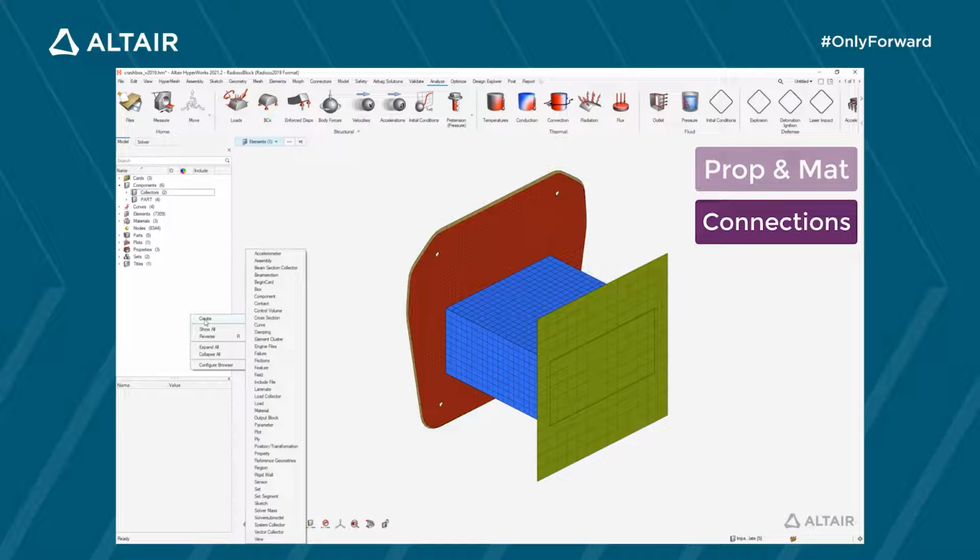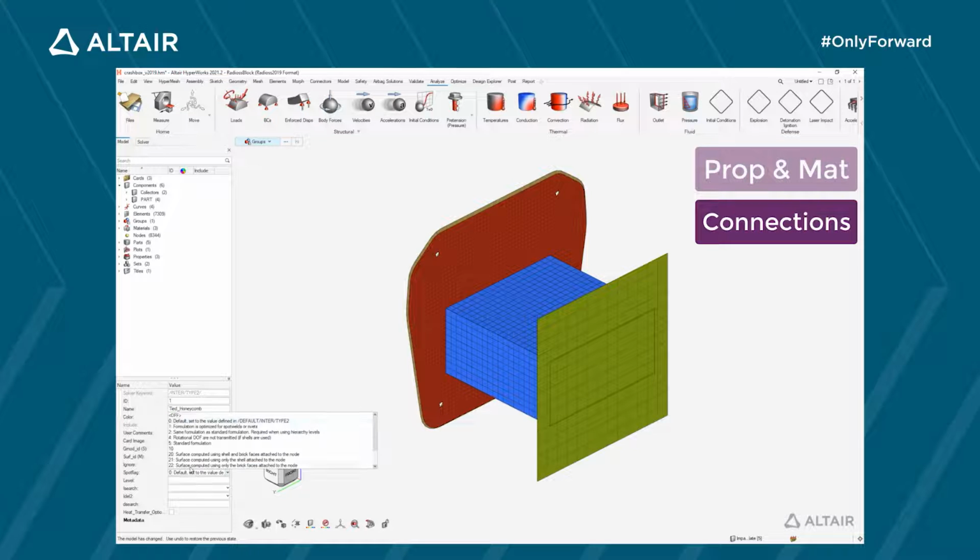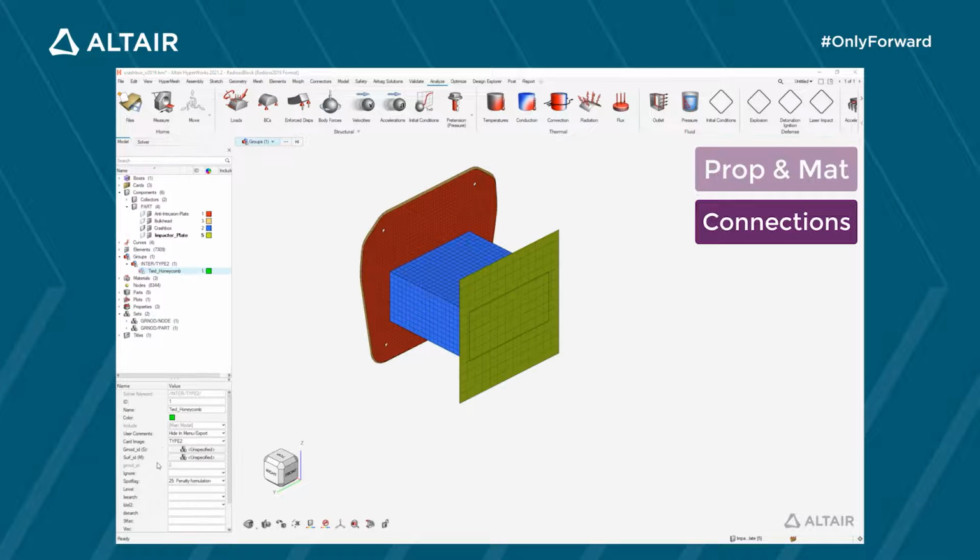I would like now to tie the crash box to the anti-intrusion plate. For this, I'm creating a tied interface or interface type 2. I may adjust the formulation of this interface. In our case, I could have used the default one.